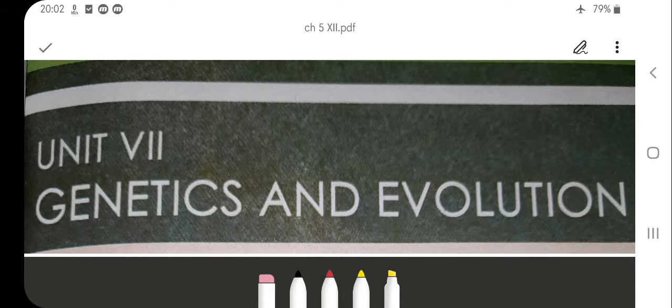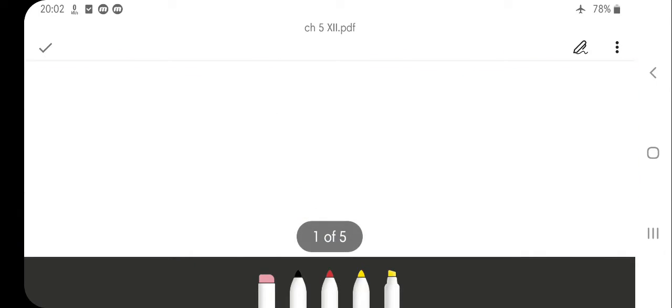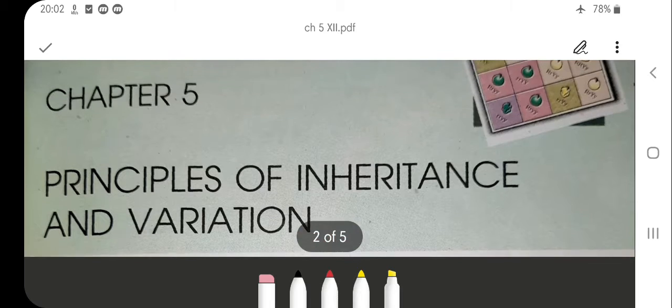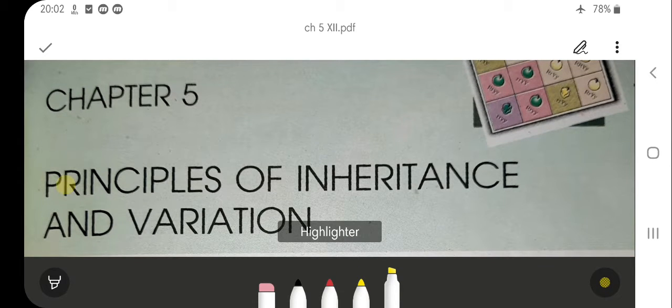In this session, that is 2020-21, evolution is not part of the 12th class CBSE board. So in this unit, we will discuss only 2 chapters, that is principle of inheritance and variation and molecular basis of inheritance. So today we are going to start with our new chapter, chapter 5, that is principle of inheritance and variation.